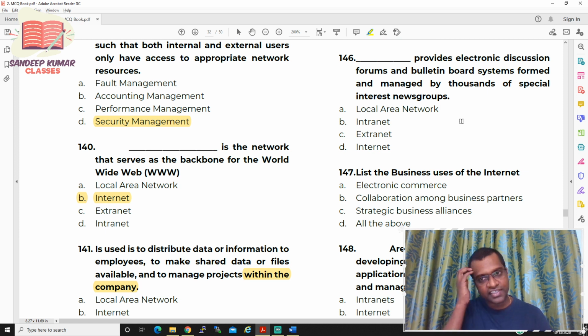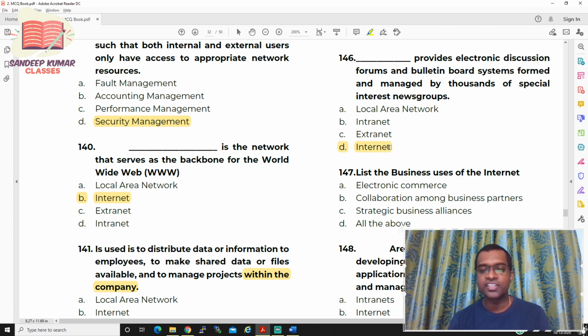Question number 146. Dash provides an electronic discussion forum and bulletin boards system formed and managed by thousands of special interest newsgroups. So you have certain groups like ICA club, or certain groups where they discuss common interests. So which network will provide that particular concept? Simple, sir, internet. So internet only, sorry, not extranet. Internet will provide that concept.